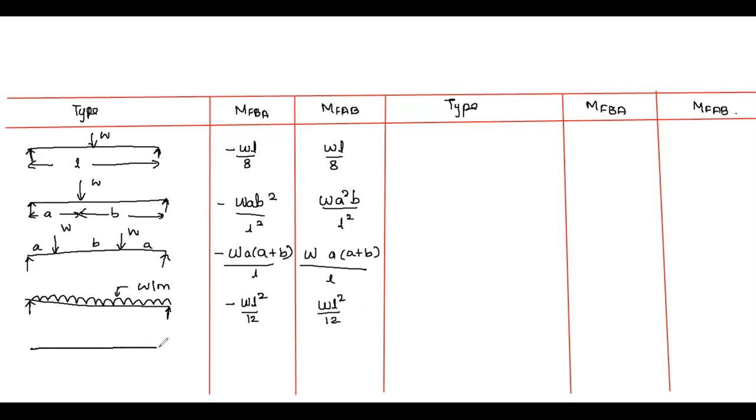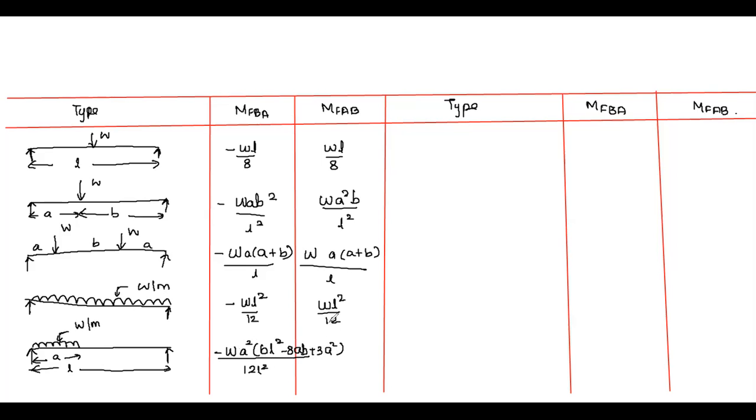Next condition, when the UDL is acting only to some extent, that is, for a span A meter of the total span L meter. So it is acting only up to span A, and UDL is W per meter. Here the condition is minus WA square into (6L square minus 8AL plus 3A square) divided by 12L square.